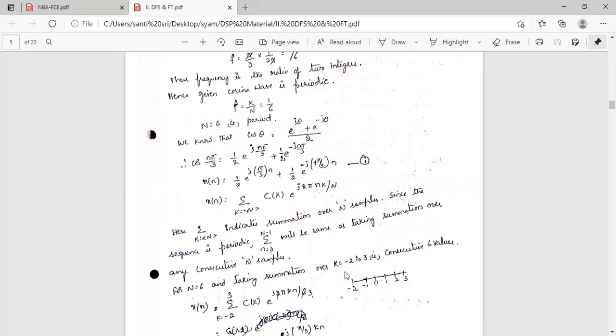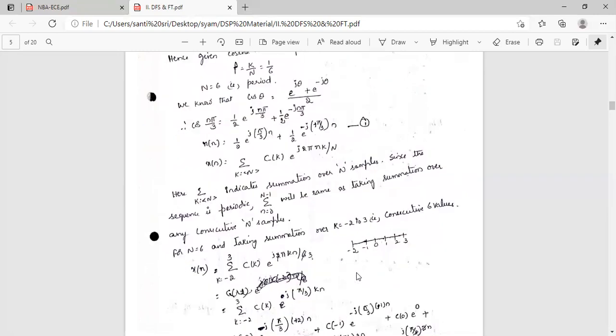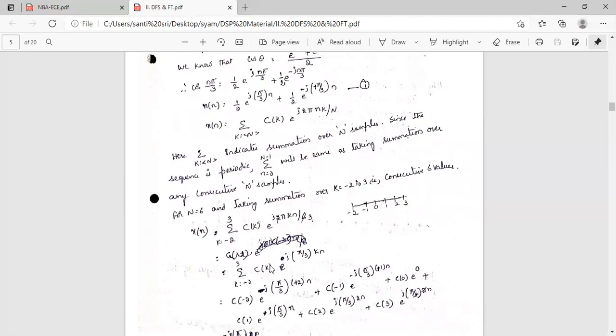Taking summation over k equal to -2 to 3, that is consecutive 6 values, x of n will become sigma k equal to -2 to 3 of c of k into e power j 2 pi n k by N, where N value is 6. 2 and 6 cancel, so it will become e power j pi by 3 k n. So x of n is sigma k equal to -2 to 3 c of k into e power j pi by 3 into k n.